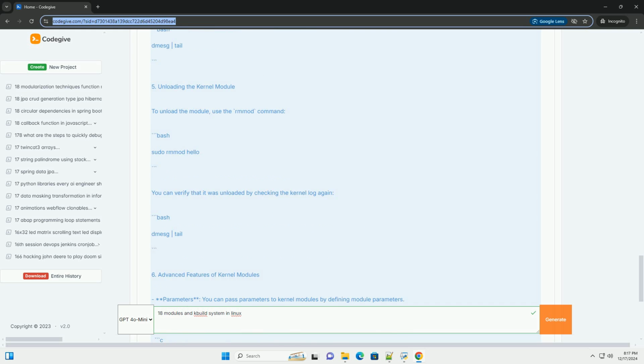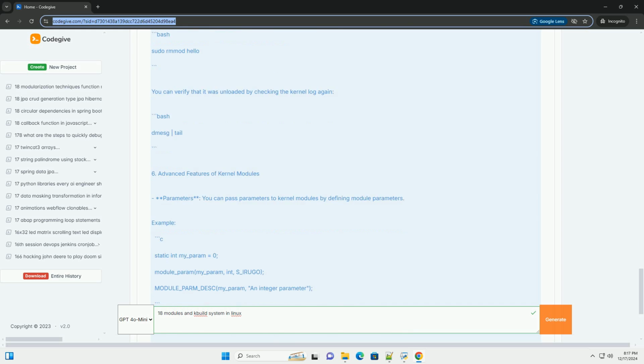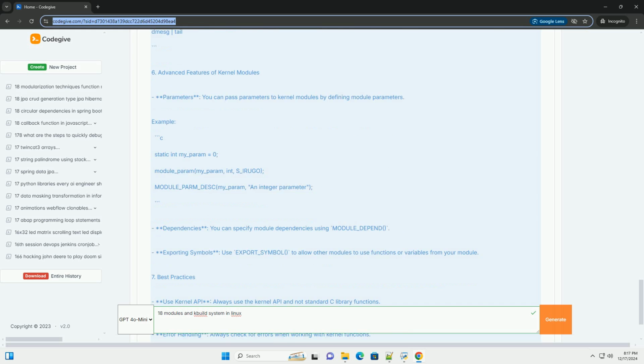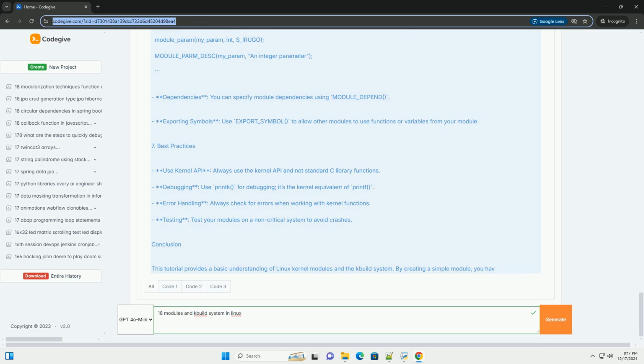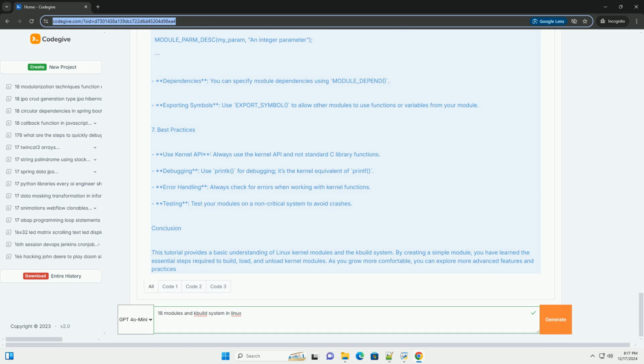1. What are kernel modules? Kernel modules are pieces of code that can be loaded and unloaded into the kernel upon demand. They extend the functionality of the kernel without the need to reboot the system. Common uses for kernel modules include device drivers, file system drivers, and system calls.